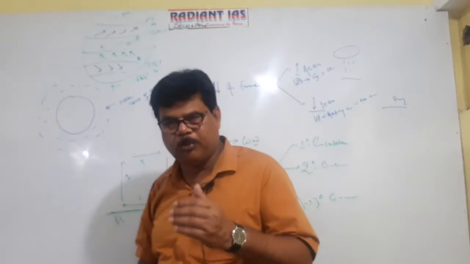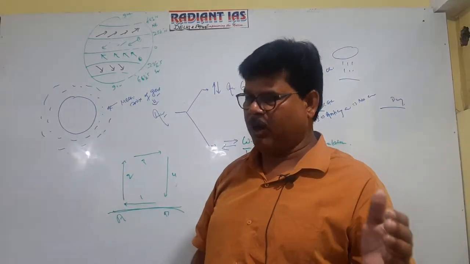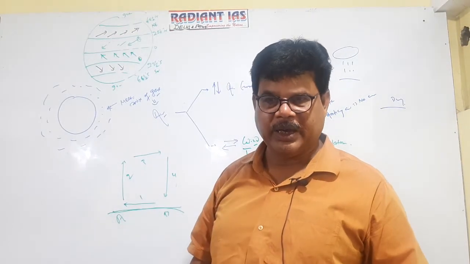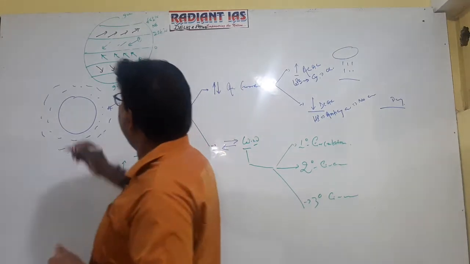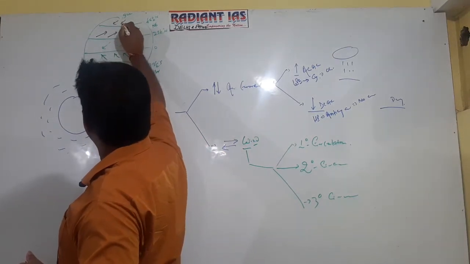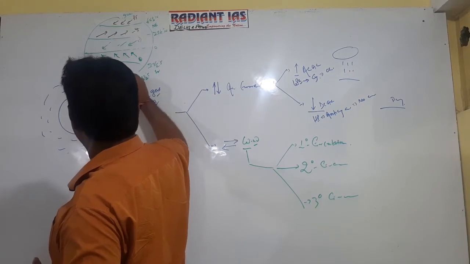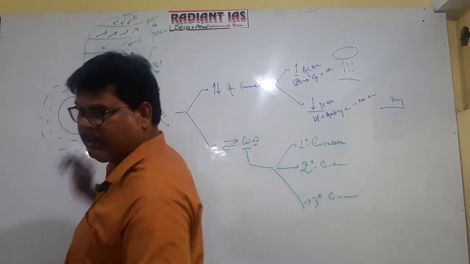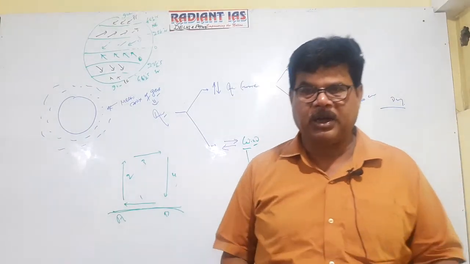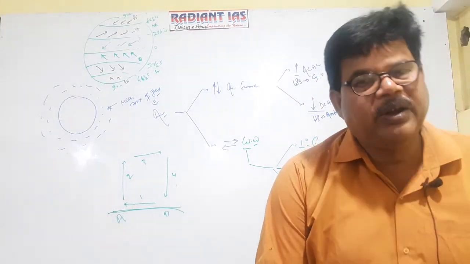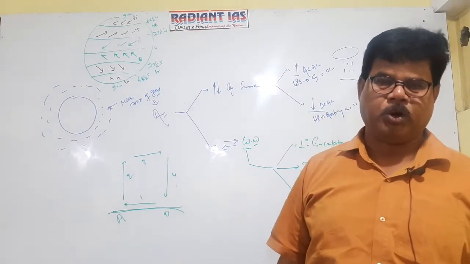Westerly wind also blows consistently in the temperate zone, from west to east, almost in the same direction throughout the year. And this is polar easterly wind, polar easterly wind. Getting well now? So actually trade wind is the wind of the tropical zone, westerly wind is the wind of the temperate zone, and polar easterly wind is the wind of the polar zone.